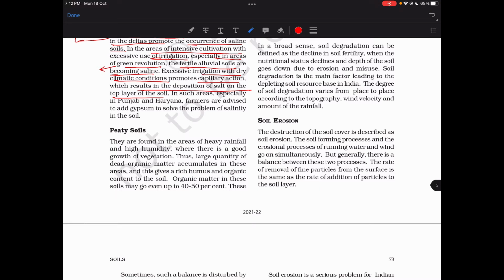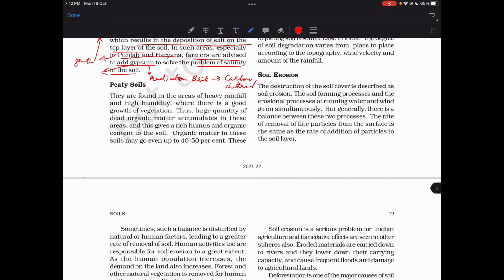Such areas, especially in Punjab, Haryana, where they have the genetically modified rice, green revolution stuff, farmers are advised to add gypsum, which is basically giving out radiation, which is an outcome of again carbon burning in thermal power plants. Environmental issue. What can you do to solve the problem of salinity? This again is a poison kind of a thing only. What will you do? Eat poison through rice.